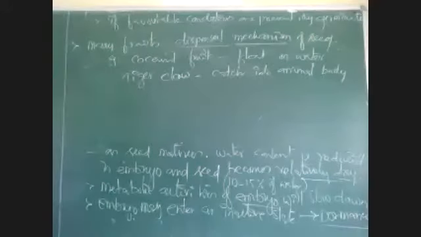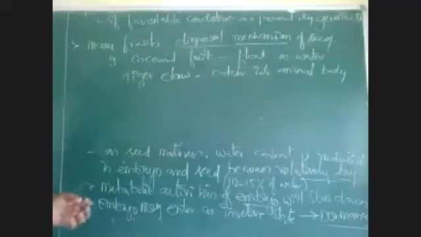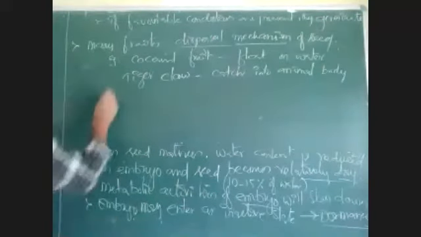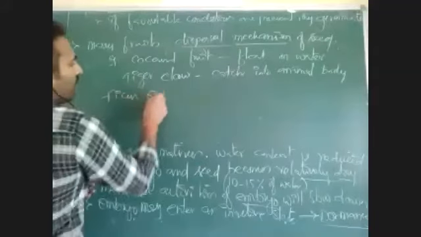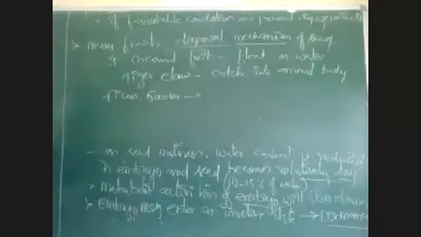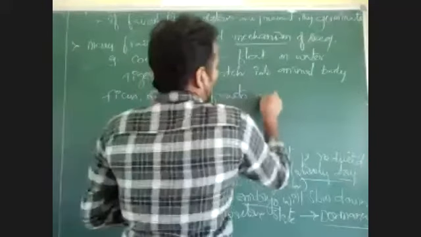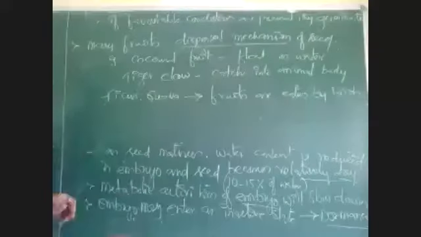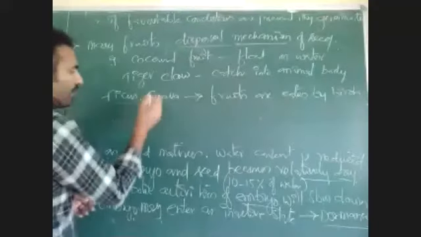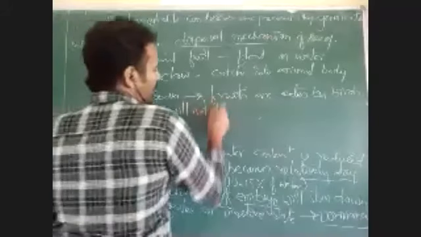If we see some plants like pigeon pea, cowpeas, and not only that, even ficus and guava, the fruits are eaten by birds, but the seeds will not be fully digested.